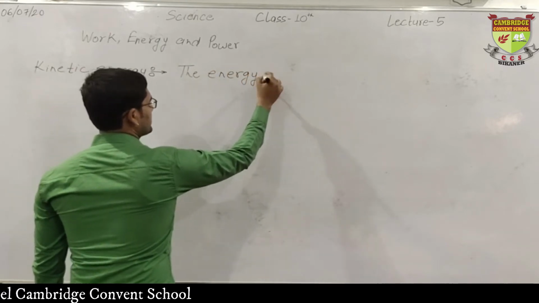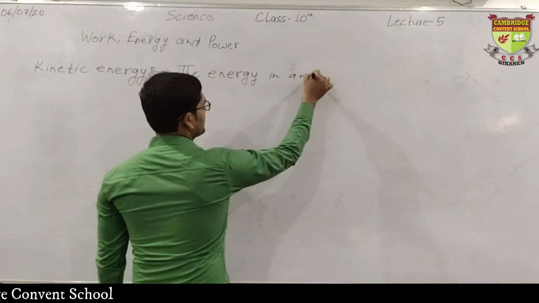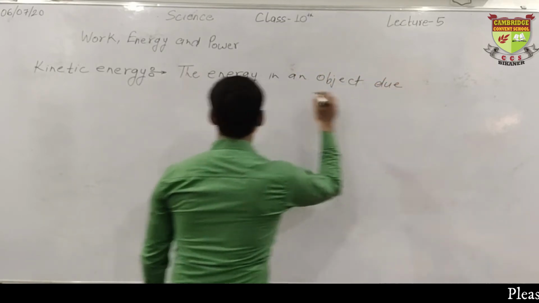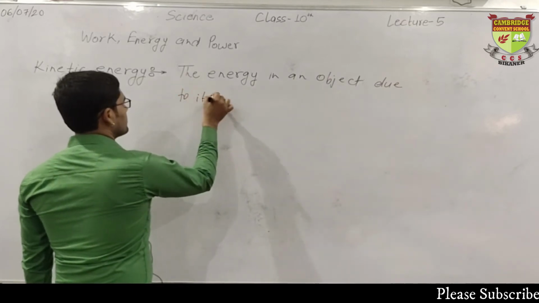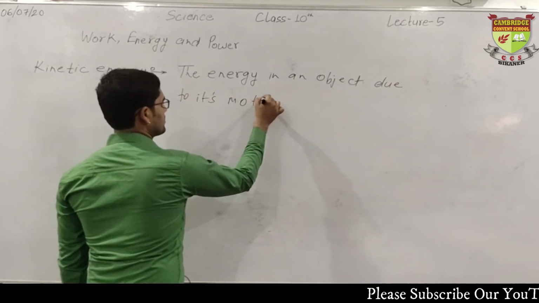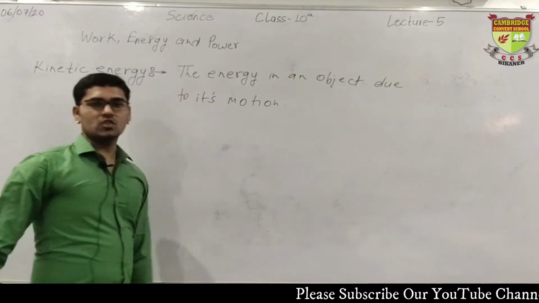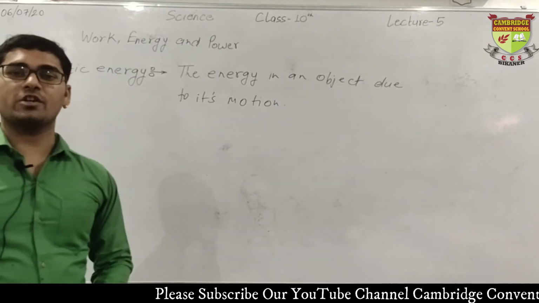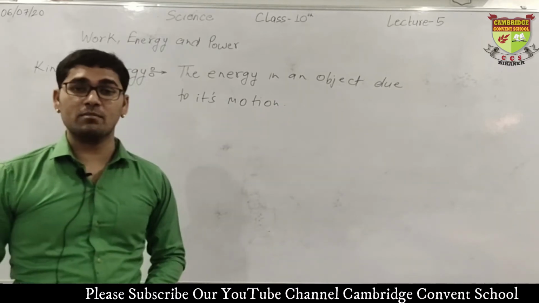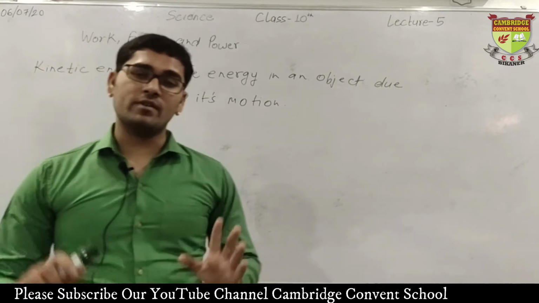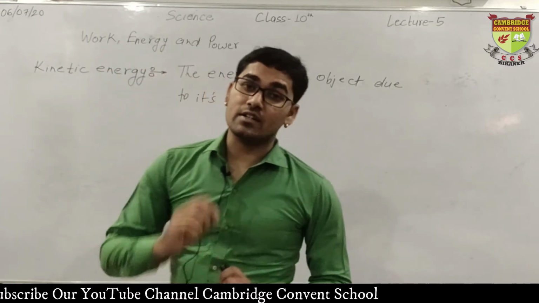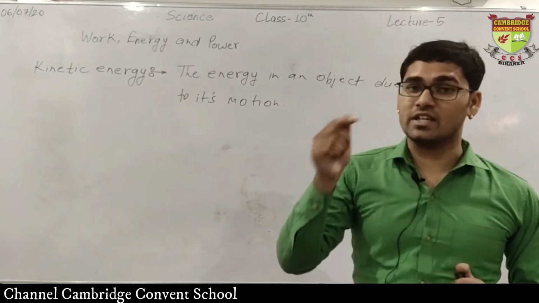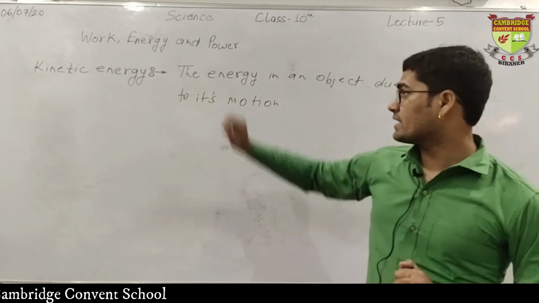The energy in an object due to its motion is known as kinetic energy. This is the definition. The energy in an object due to its motion. Energy by the virtue of motion. Whenever an object is moving, the type of energy it contains, by which it is in motion, is known as kinetic energy.